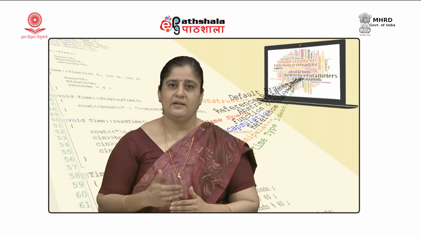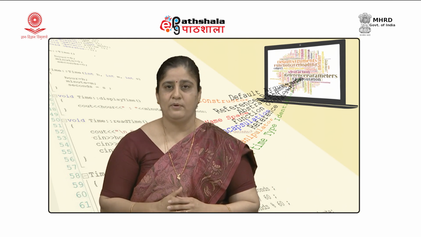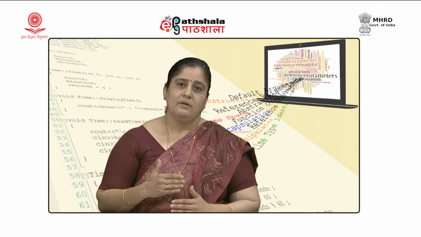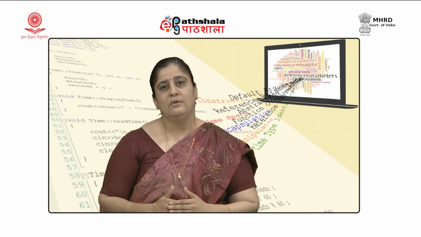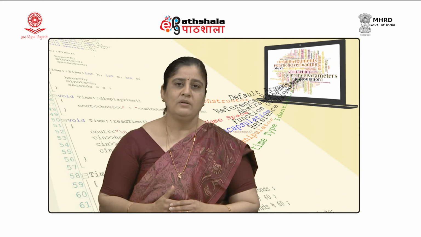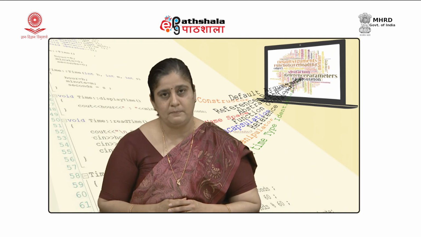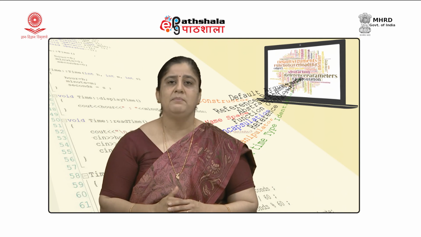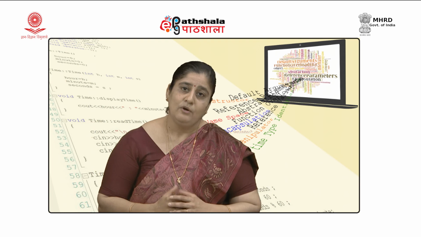These languages that I have just mentioned are called procedure oriented programming languages, and procedure oriented programming languages are said to be not suitable for dealing with very big and very complex problems. And we know in today's time the kind of programs which are being developed are very big in size and very complex in nature.